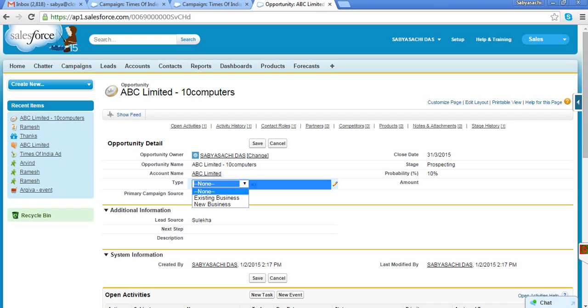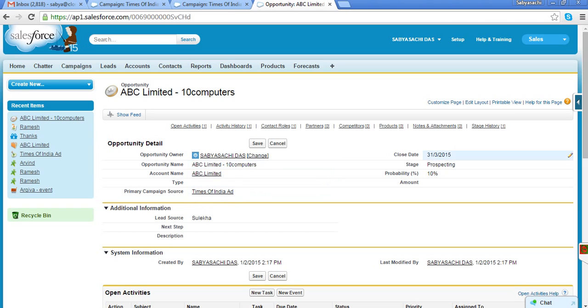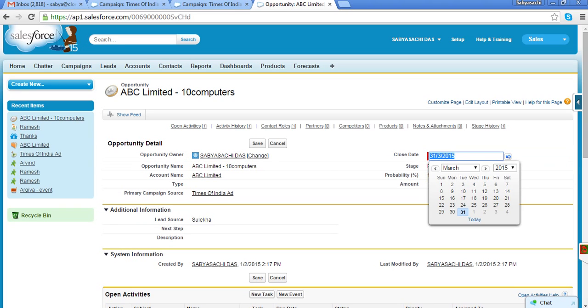New business means that tomorrow, suppose you see that you have done a total of 100 rupees of business. Using these two fields, you can identify out of 100 rupees how much is coming from new business and how much from existing business. If all or the majority is coming from new business, it is an indication that we are not managing our existing clients well. Or if more is coming from existing business, you understand that we are not focusing on new business development, right? So this is a very important thing. Okay. Close date, a very important field.